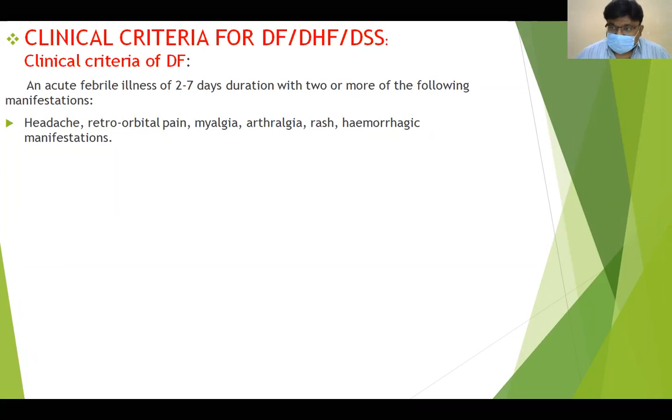Clinical criteria for dengue fever: we should have an acute febrile illness of 2 to 7 days duration with 2 or more of the following manifestations: headache, retroorbital pain, myalgias, arthralgias, rash, mild hemorrhagic manifestations. That is called dengue fever.